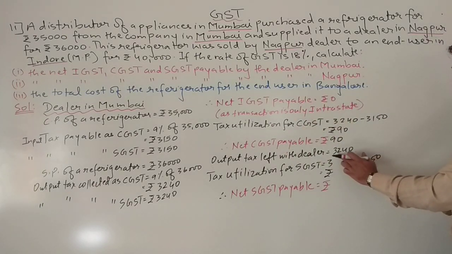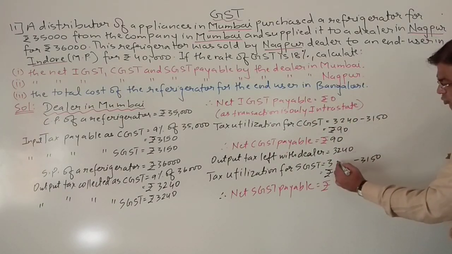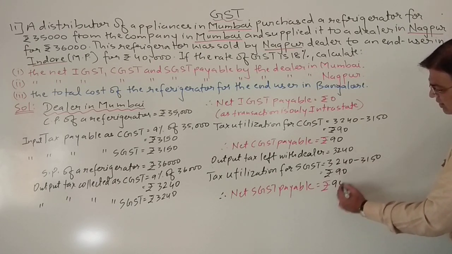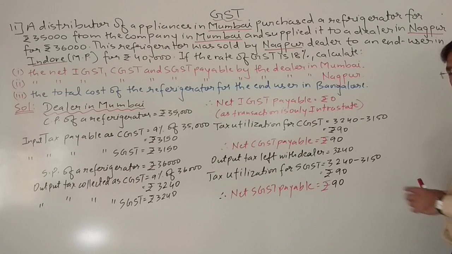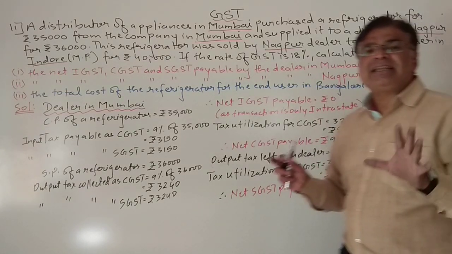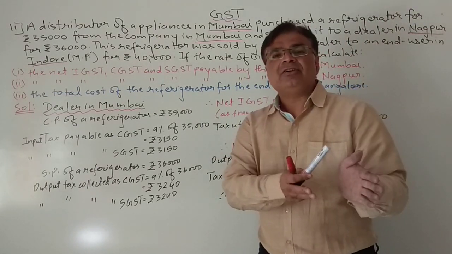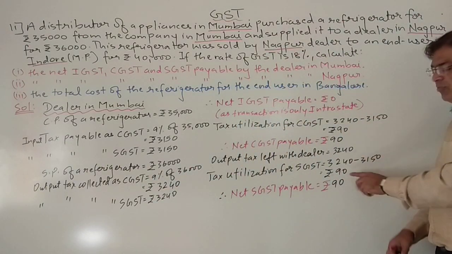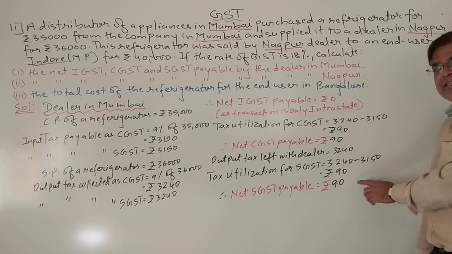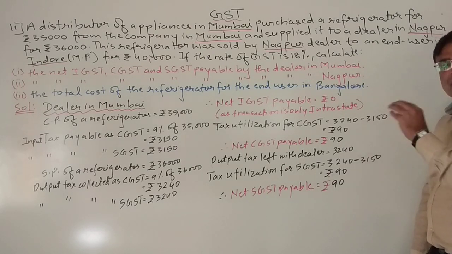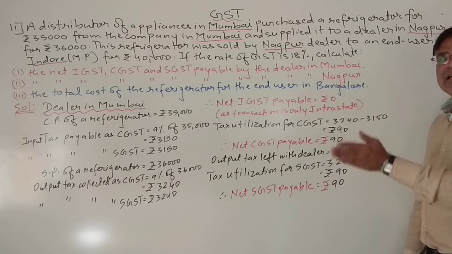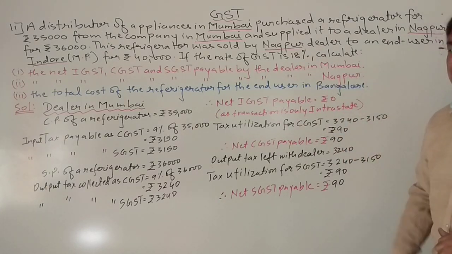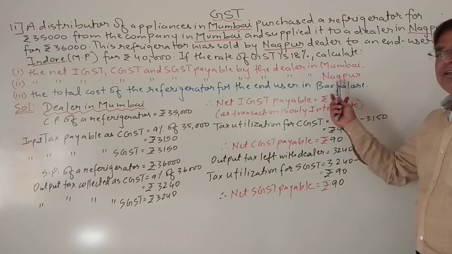Here also the same. Now the amount left is 3240, so again 3240 minus 3150, so again it will be rupees 90. Okay, it skipped my mind, it is intra-state, so half will go to central government and half will go to state government. Sorry students, it skipped my mind that this is intra-state, so total 180, from that 90 will go to state government and 90 will go to central government. Okay students, now you can please go through it. Then we will start with the dealer in Nagpur.